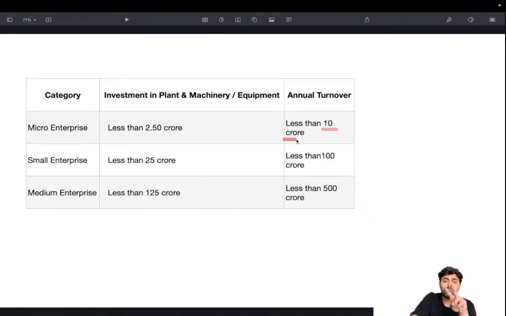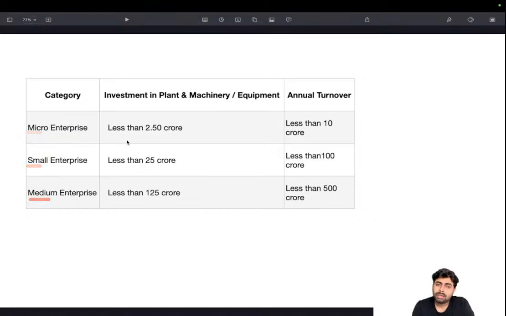These are the two conditions that need to be satisfied so that an enterprise is classified as micro. Those falling in micro will have some relaxations in terms of various regulations, as well as labor standards and things like that. There will be a relaxed approach for micro compared to small, compared to medium.